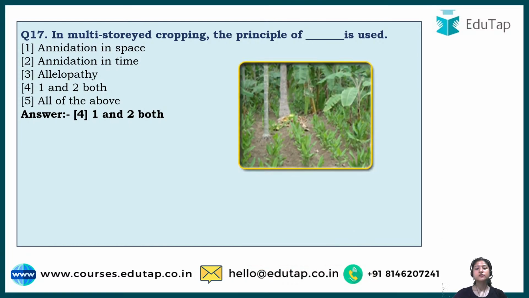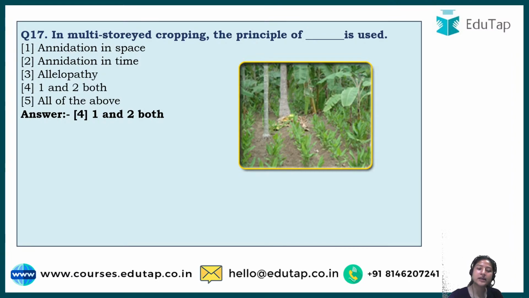Before understanding the principles of multi-storied cropping, let's just have an idea what multi-storied is. As you must have heard of multi-storied buildings, multi means of different heights basically. So in multi-storied cropping, we grow different crops of different heights, so they do not have to compete with each other for the basic nutrients or basic needs that they have.